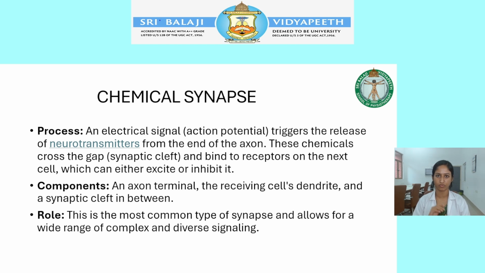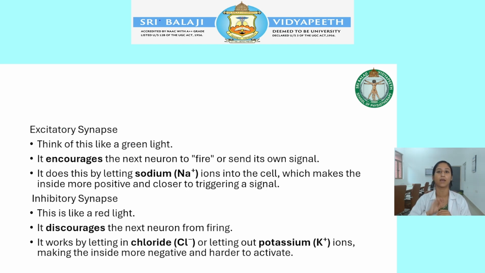In chemical synapses, the electrical signal triggers the release of a neurotransmitter. The neurotransmitter either excites or inhibits, and it binds with another neuron. Chemical synapses are mostly used for complicated communication. The neurotransmitter is either going to excite or inhibit. The excitatory synapse has a green light. The green light helps the other neuron fire an action potential, or the excitatory synapse sends its own signals to the other neuron.